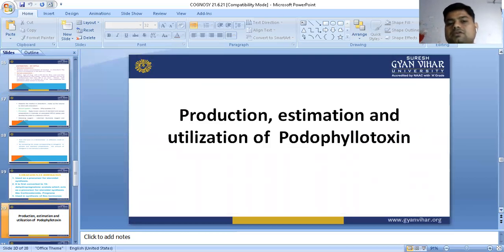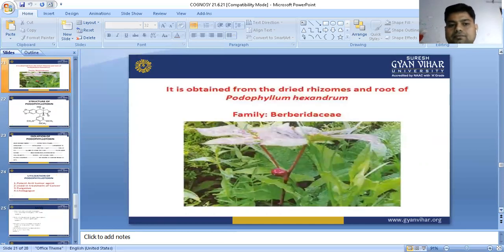Now, next is the production, estimation, and utilization of podophyllotoxin. This is the third drug which we are going to start. First of all, it is obtained from the dried rhizome or root of Podophyllum hexandrum. Family: Berberidaceae.